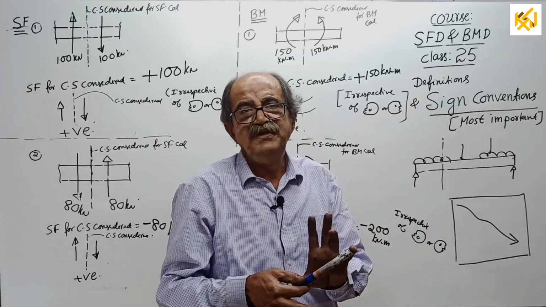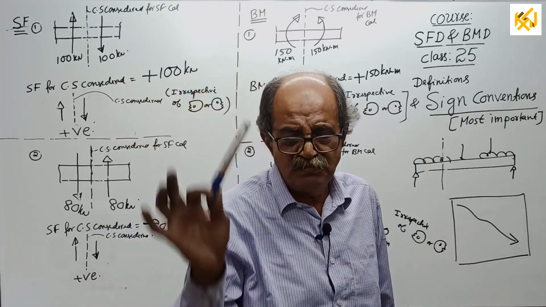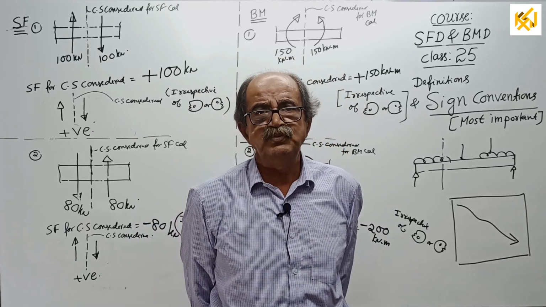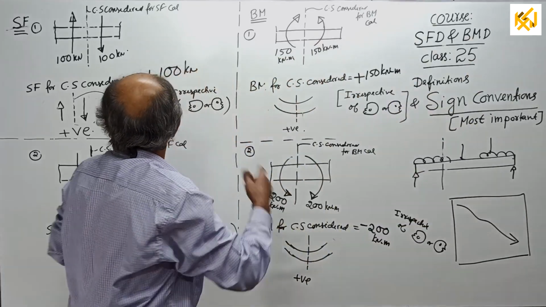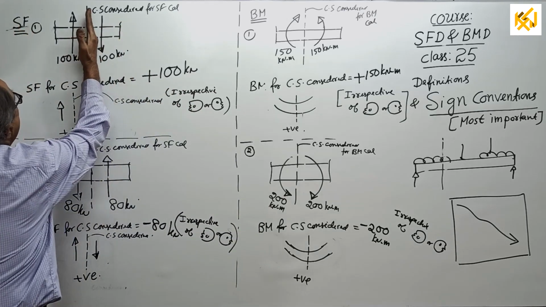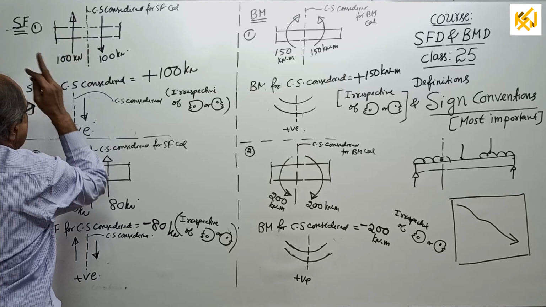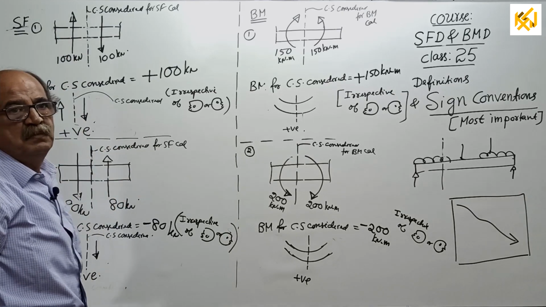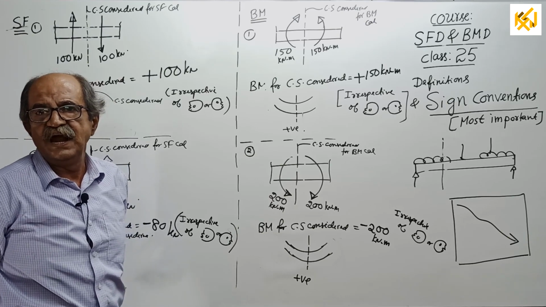Now, I will not write anything now. See, now is the time for the final conclusion of today's class. Shearing force, when you want to calculate, decide which side you are seeing. Sign convention also, see that side. Once again, I will tell you: bus ticket means bus stand, railway ticket means railway station.